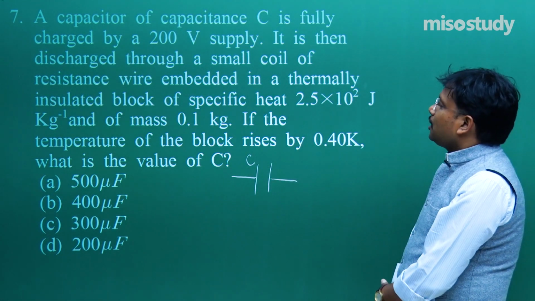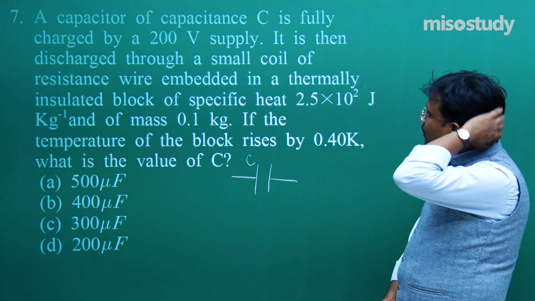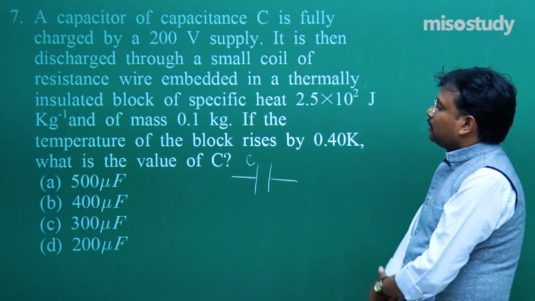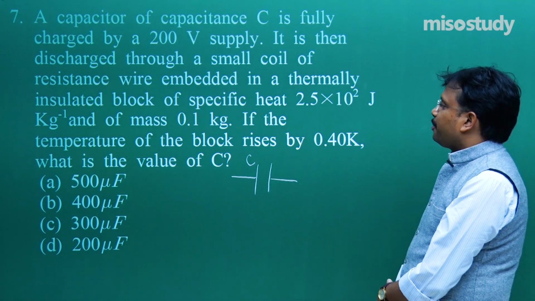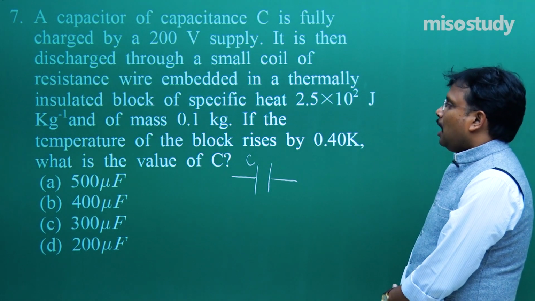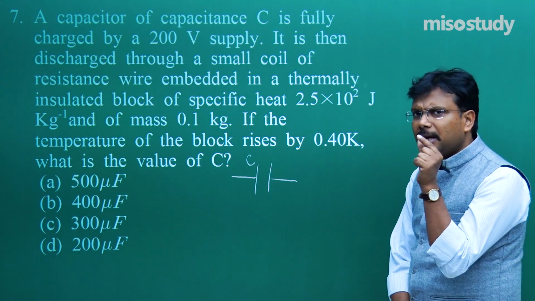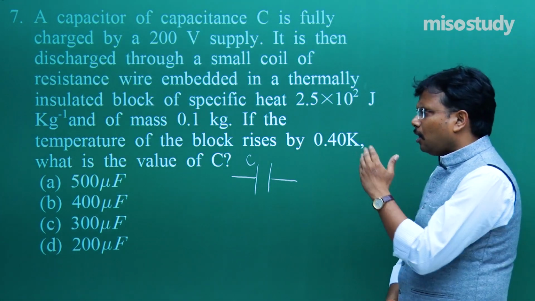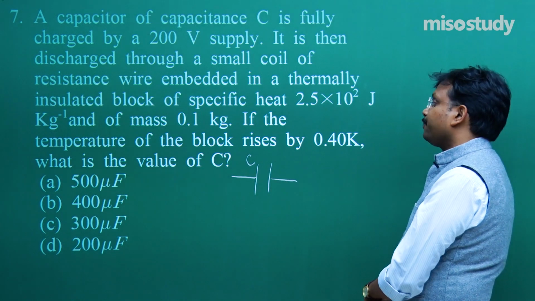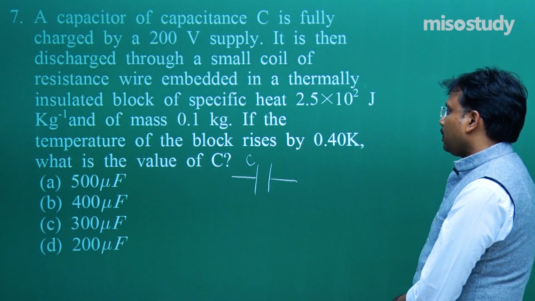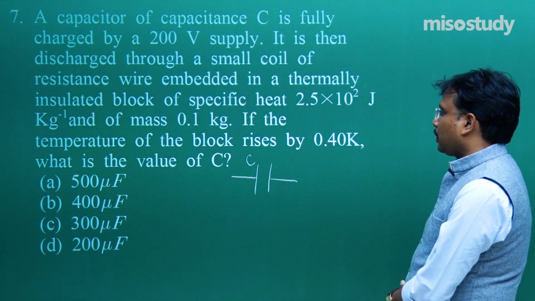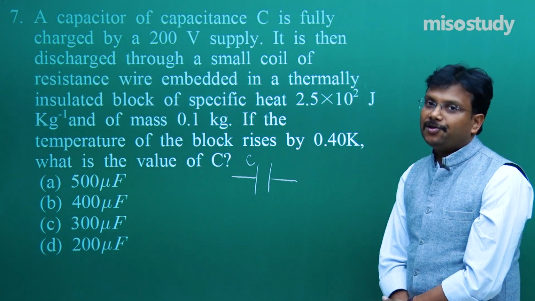It is then discharged through a small coil of resistance wire embedded in a thermally insulated block of specific heat this much and mass 0.1 kg. If the temperature of the block rises by 0.40 Kelvin, what is the value of C?